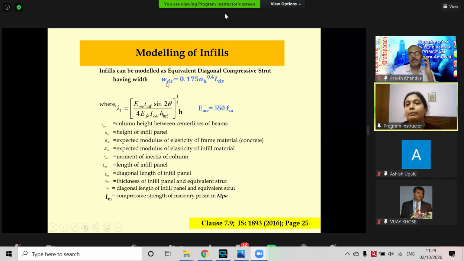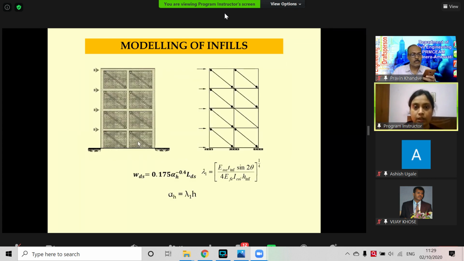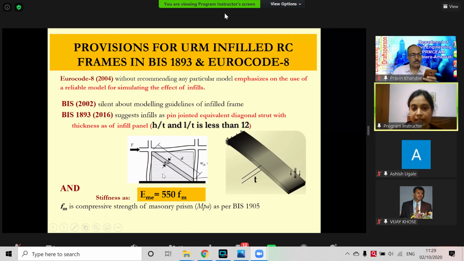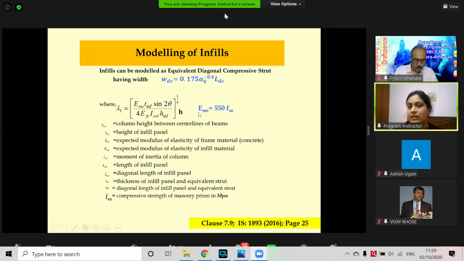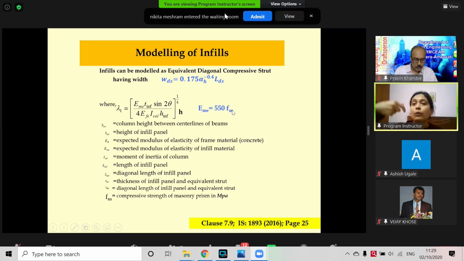So the infill can be modeled, and this diagonal width WDS can be found out like this, and ME can be found out like this. And now what will be the thickness? The thickness will be the same as that of the original infill panel. And it has to be pin jointed.